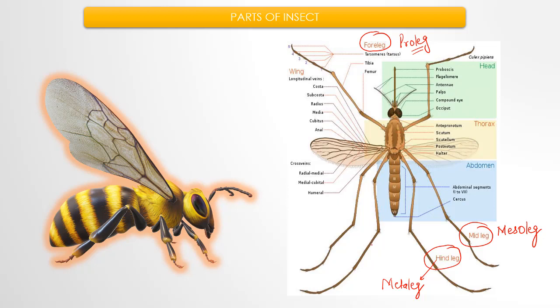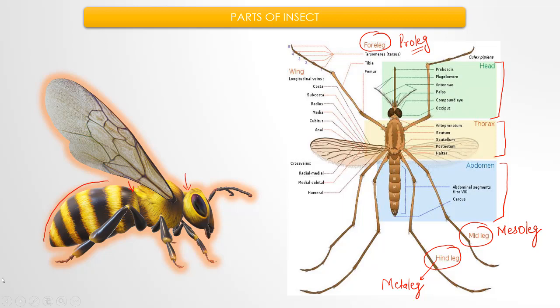Okay, whenever required. The body is divided into head, thorax, and abdomen. Here you can see head, then thorax, and this whole part is abdomen, right?